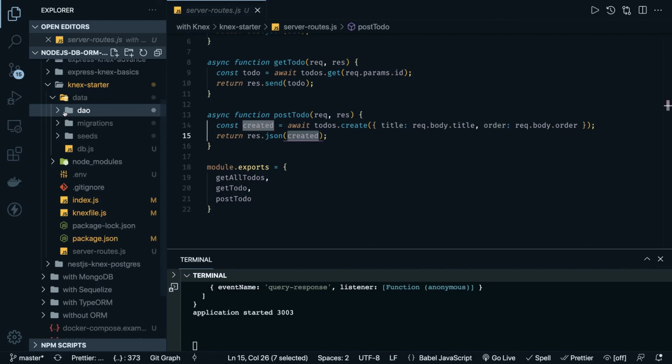In the third video we will take one more step and talk about a little more advanced stuff, and then we are going to write one proper application with the help of Node.js, Express and Knex. And then we can also see how we can do the same integration of Knex with NestJS. NestJS is a TypeScript-inspired framework, and we can also use Knex there with Postgres. Let's see that in the next video.